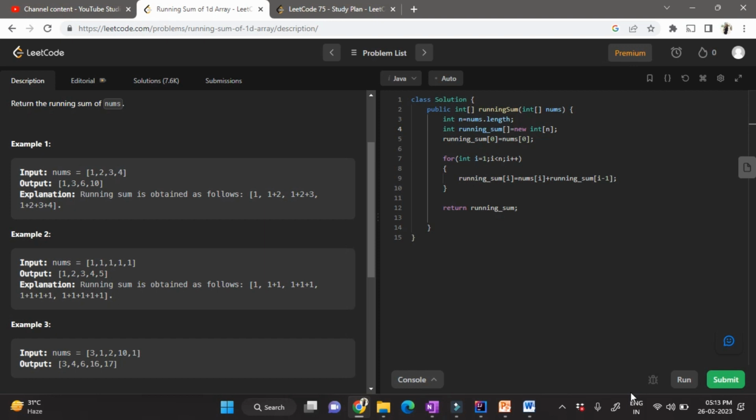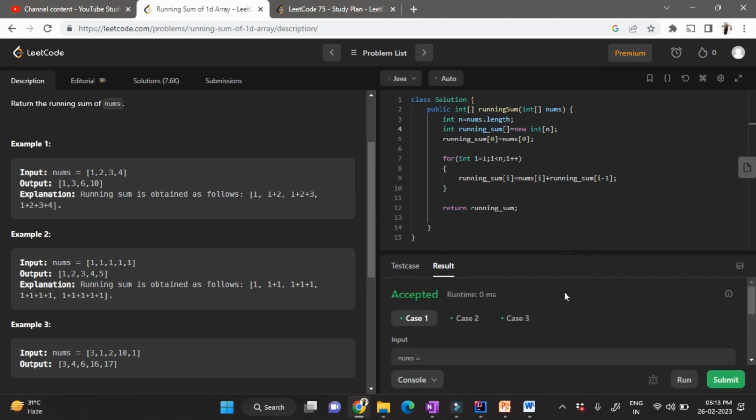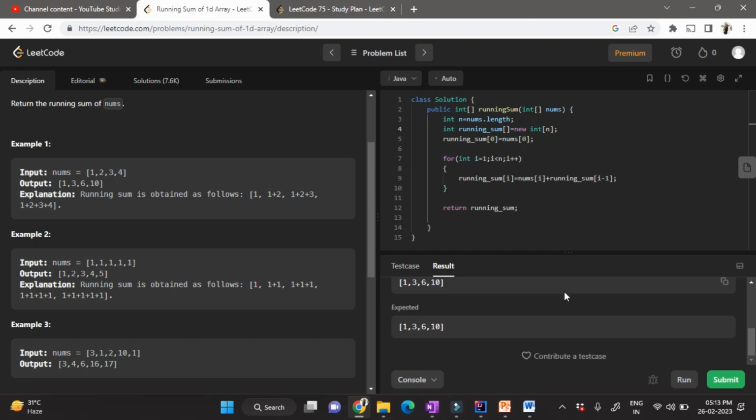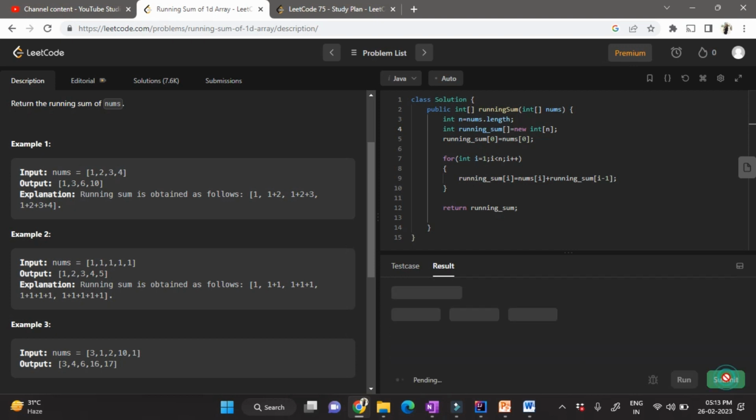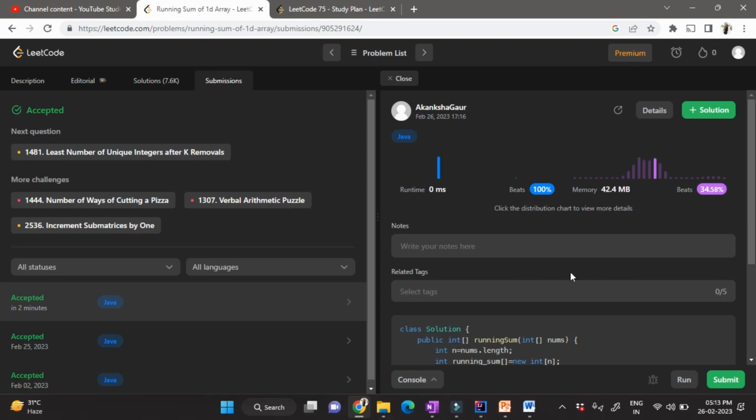Now let's run the program and check whether it is running fine. Yes, it runs fine. Now let me submit it and see if it is working for all the test cases. Yeah, great. It has been accepted.